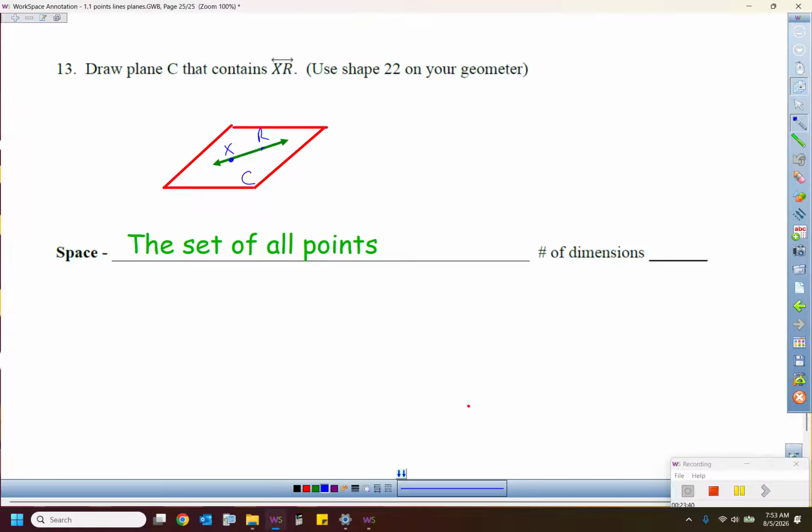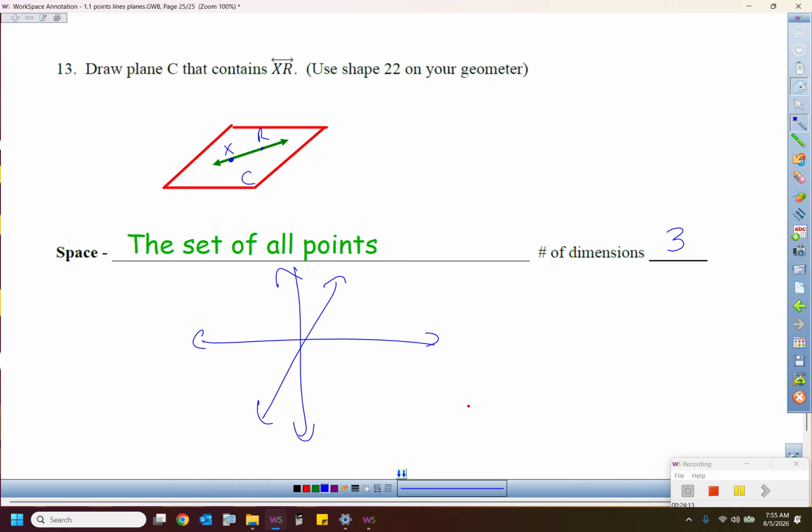Yes, it's got length, width, height. If you go outside of that room, is there more space? Yes. If you go outside of that building, is there more space? And if you get outside of that. So the set of all points where you have infinite length, infinite width, and infinite height is called space. And it's got all 3 dimensions, baby.